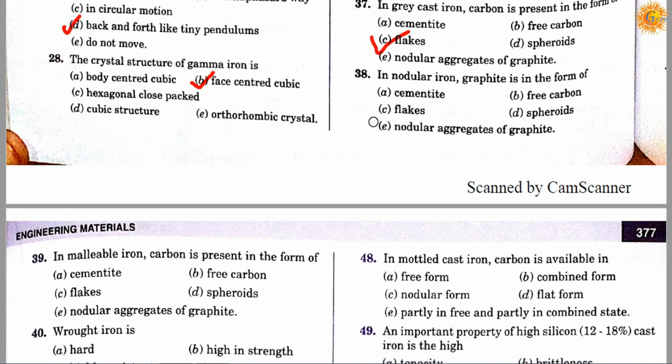Question number 38. In nodular iron, graphite is in the form of: option A cementite, option B free carbon, option C flakes, option D spheroids, and option E nodular aggregate of graphite. Correct answer is D. It means in nodular iron, graphite is in the form of spheroids.